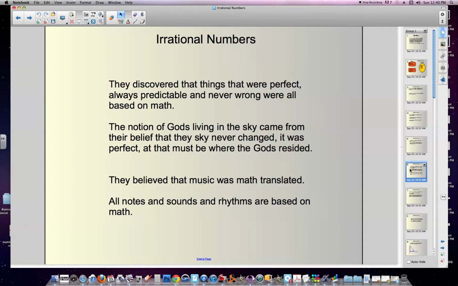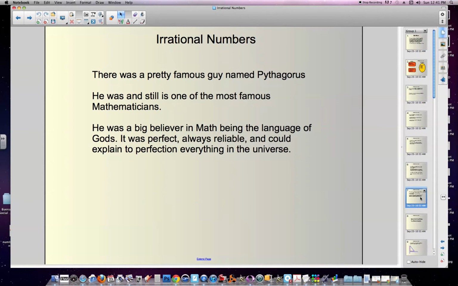The notion that gods lived in the sky came from their belief that the universe was perfect, that it was fixed, that it was always reliable, everything was there and would always be there and had always been there. And so they believed that must be where the gods live, is amongst perfection. And they also believed that music was math translated for us. And notes and sounds are all based on math, and therefore music is divine. This is really where we see music being considered a part of religion.